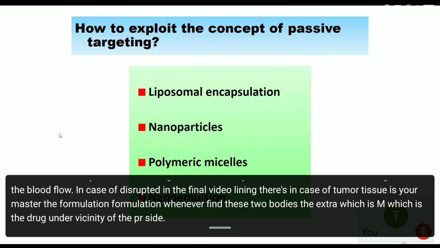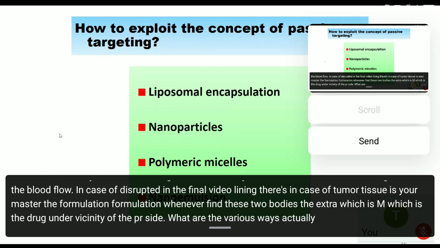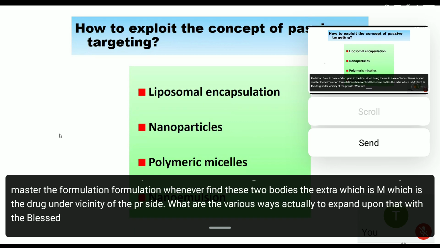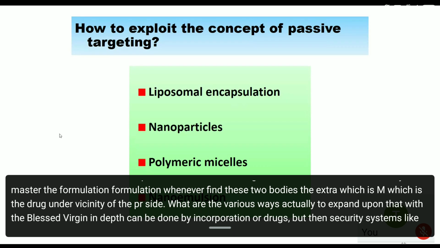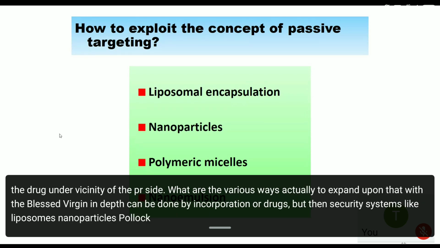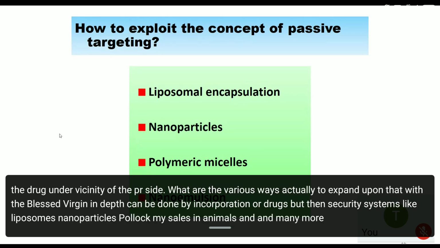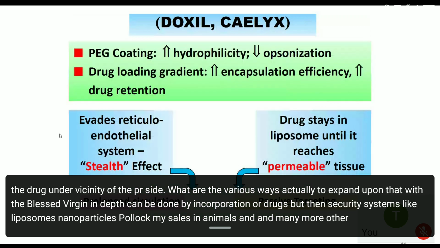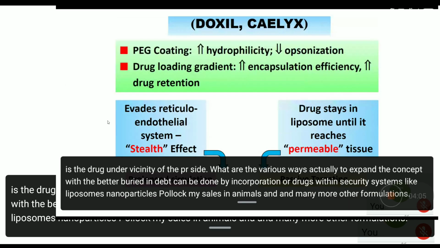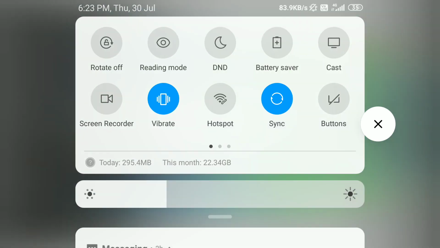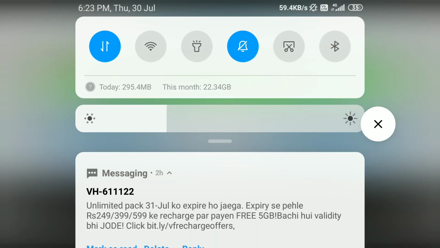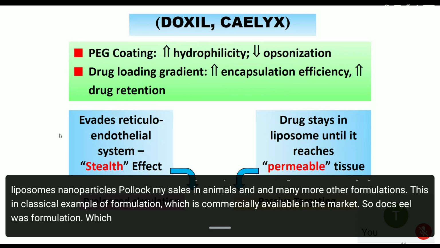And what are the various ways to exploit the concept of passive targeting? That can be done by incorporation of drugs within carrier systems like liposomes, nanoparticles, polymersomes, nanomers, and many other formulations. This is a classical example of a formulation which is commercially available in the market. Doxil was the first formulation of doxorubicin hydrochloride launched in the market.